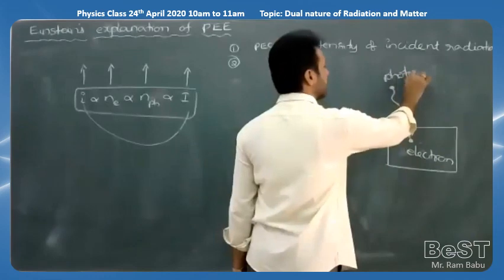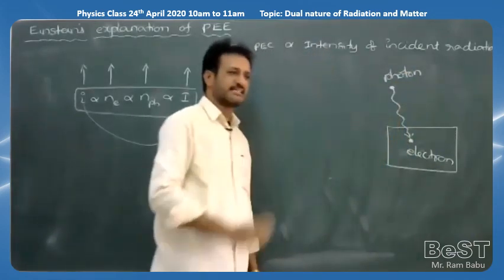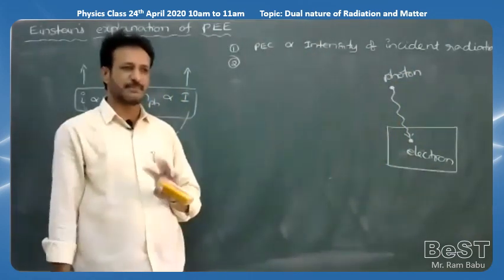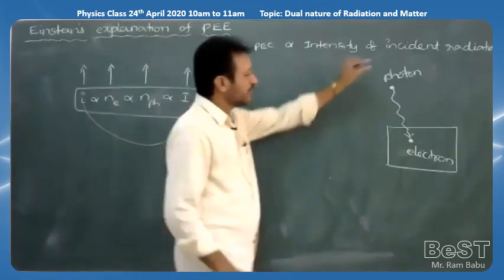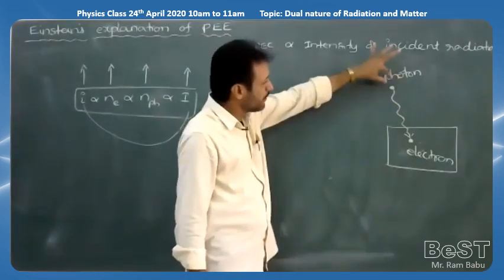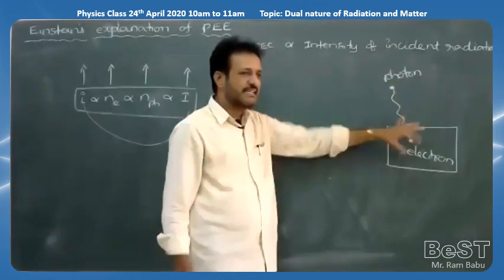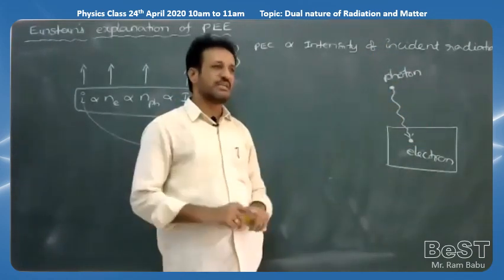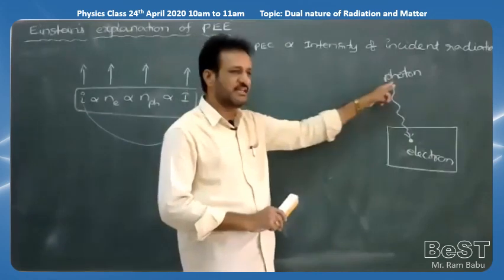So both the particles are fundamental particles or basic particles. They do not depend upon any other. So photon is a fundamental particle, electron also a fundamental particle. When a photon strikes the metal plate, it is colliding with the electron. So that means there is a collision between the photon and electron.